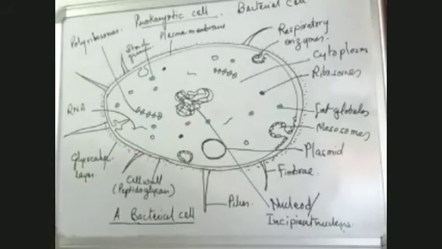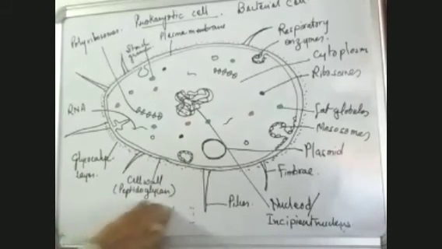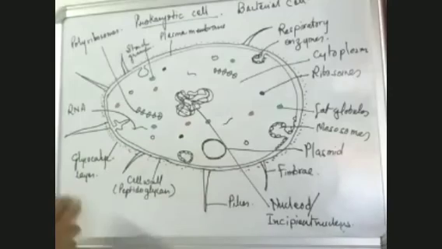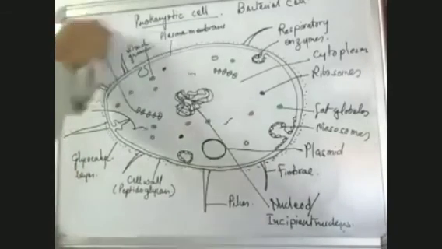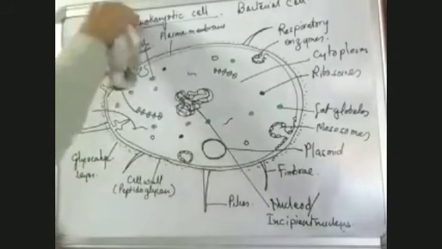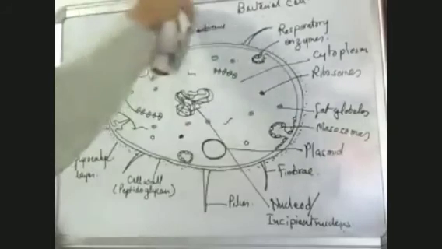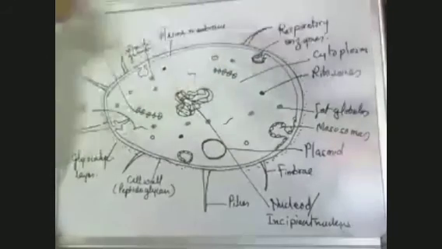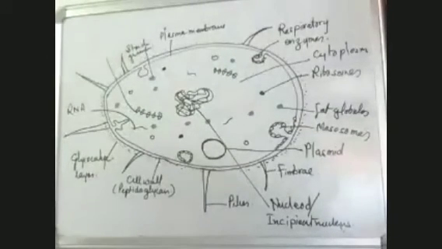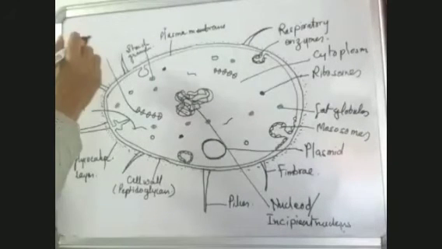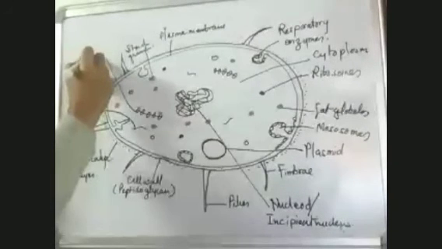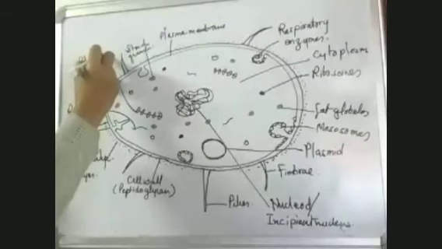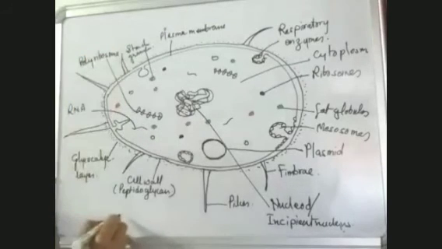So I'll just write it for you here. I'll erase this bacterial cell for a minute and I'll write it for you here. Or here also I'll write, just a minute. This is polyribosome. This is a bacterial cell.